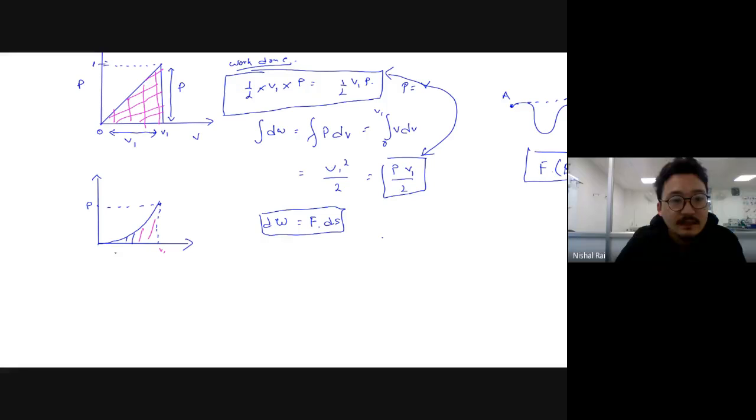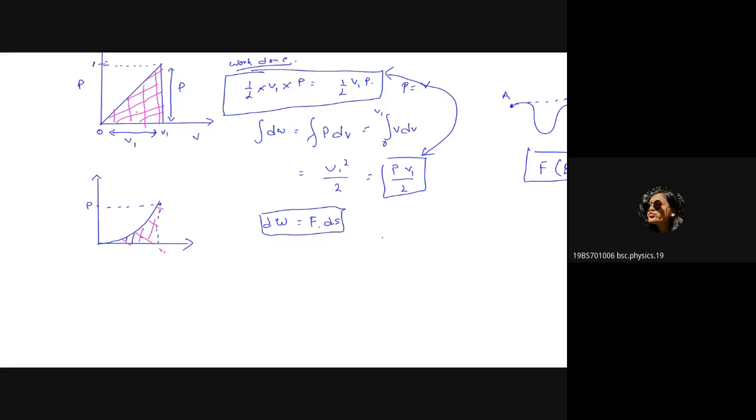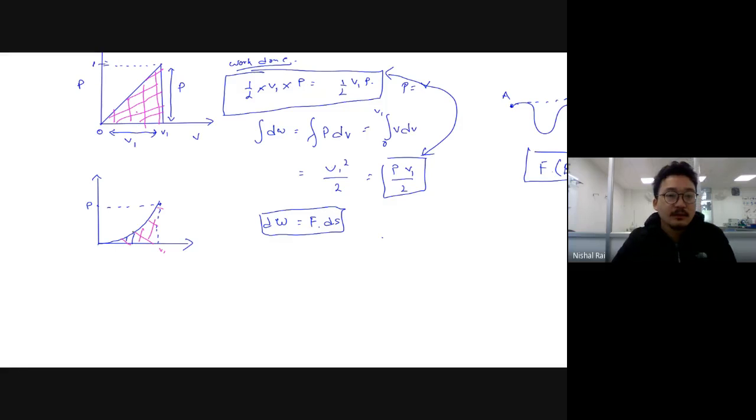When you compare this and this, whose area is smaller? The second one. This has a smaller area, which means the work done is less over here, and work done is more over here.